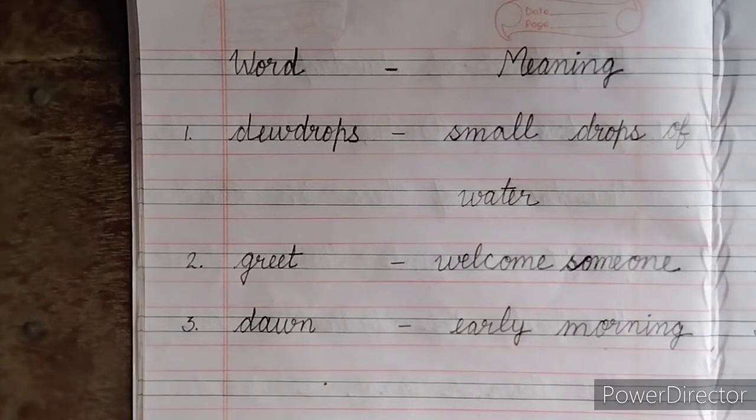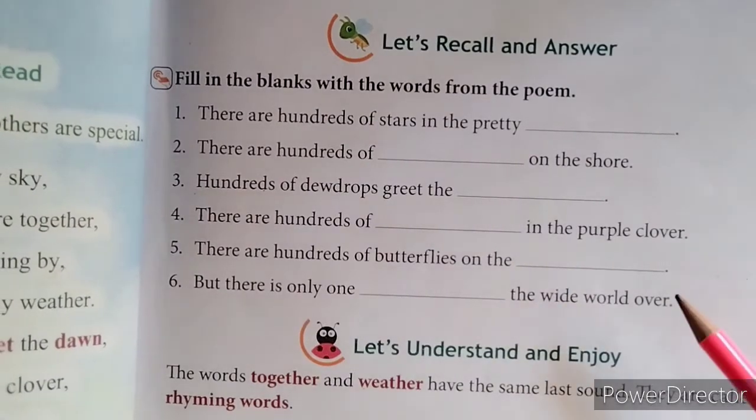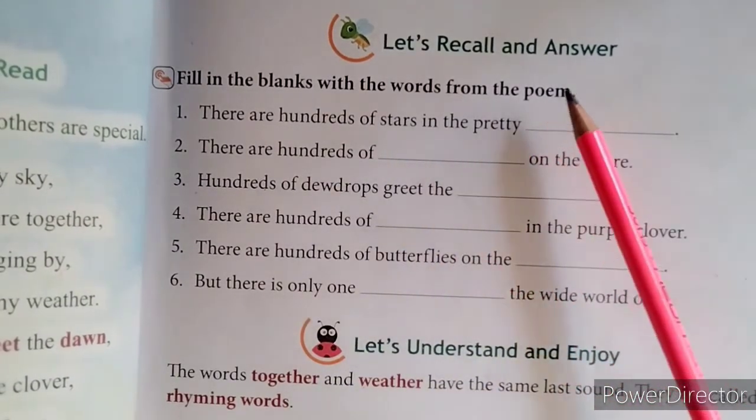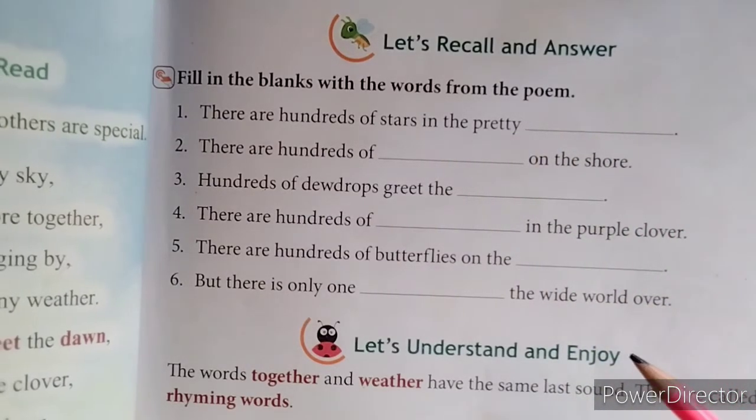Okay, students. After writing the poem and word meaning, you have to learn these also. So this is your notebook work, copy work. Only you will write the poem and word meaning in your notebook. Other work we will do in our book, that is the book exercise. So after the poem, on the next page, the book exercise is given here. Let's recall and answer. These we will do in the book.